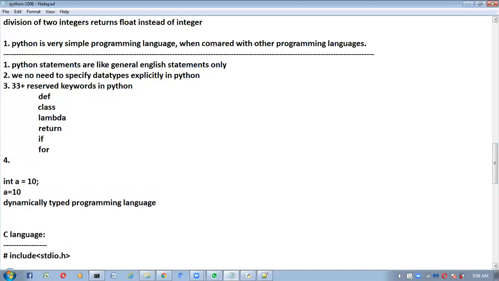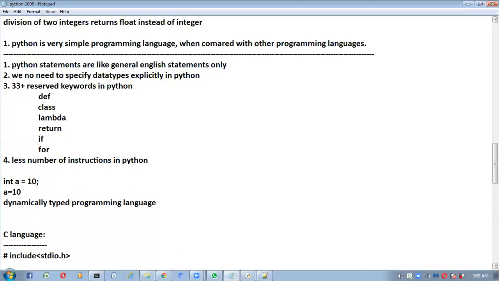Compare with other programming languages, in Python, very less number of instructions, and there is no much more instructions.